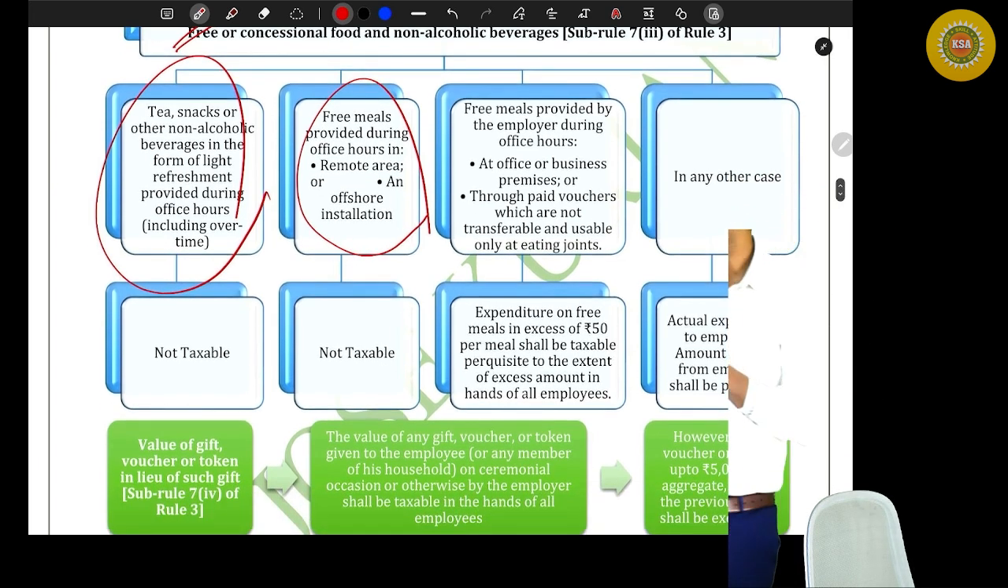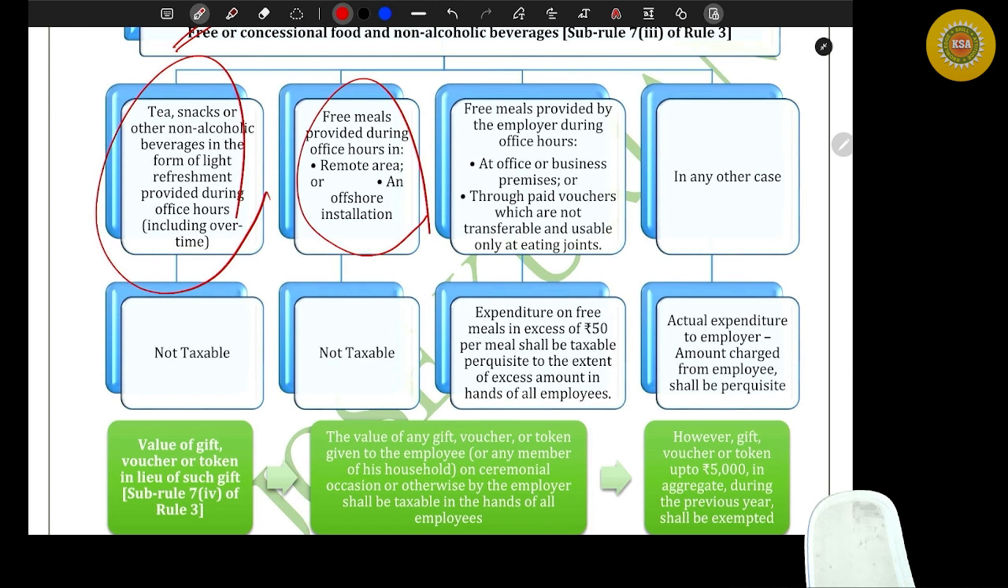What is the third case? Free meals provided by the employer during office hours, at office or business premises, or through paid vouchers which are transferable and usable only at eating joints. Say for example, in a normal case, you are working in Chennai. Say this is an IT company and you all are the techies. I'm giving you free food at lunch. Lunch is free for you. Are you with me? Lunch is totally free for you. Either I myself will provide the lunch or I'm giving you some coupon like a meal pass.